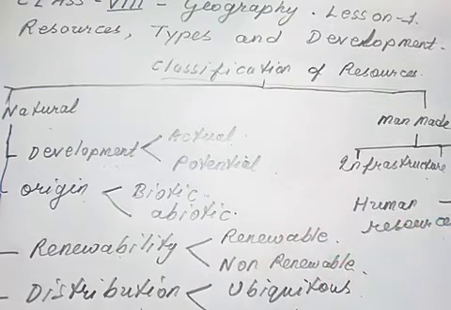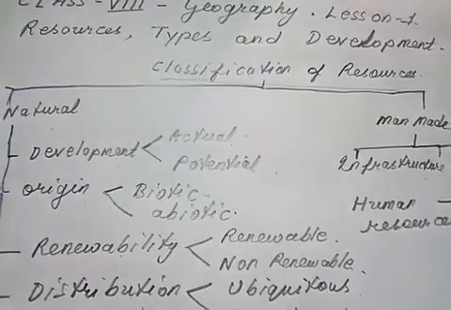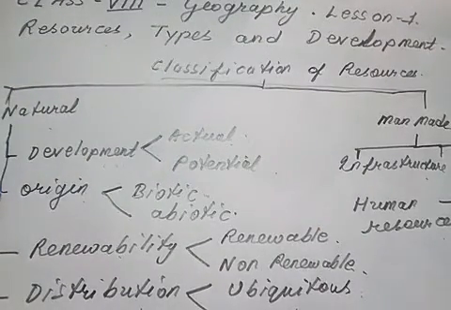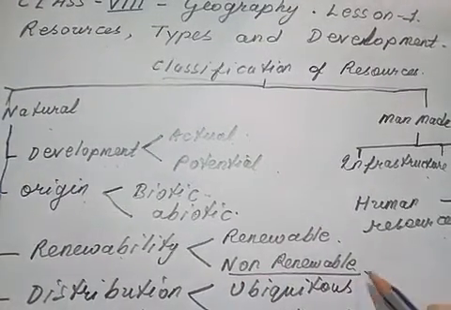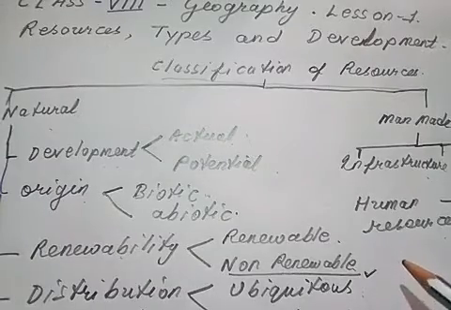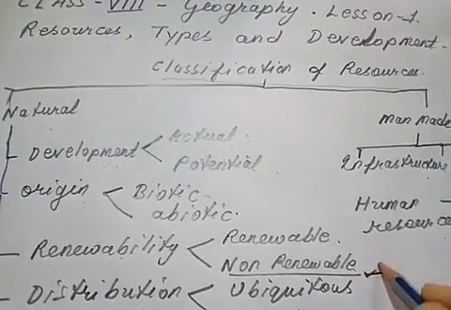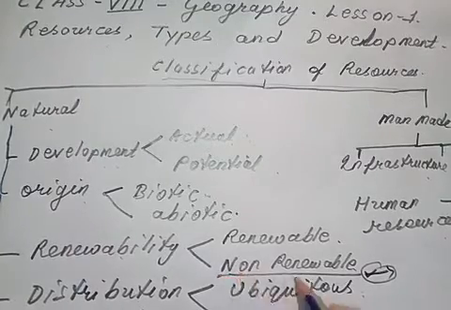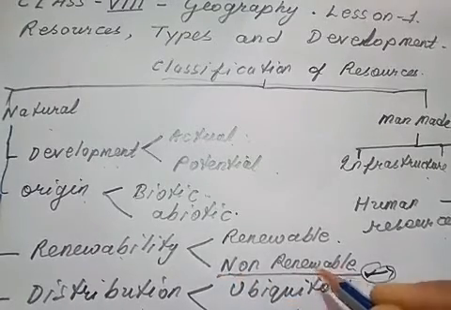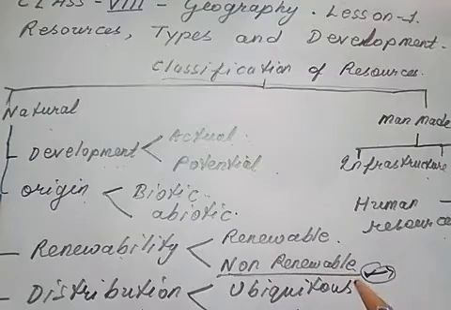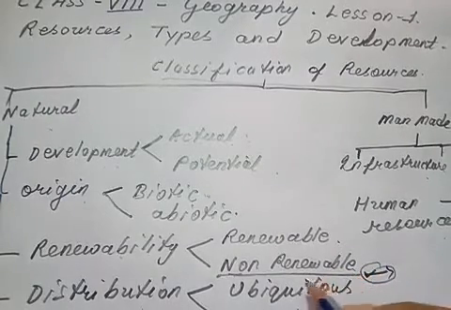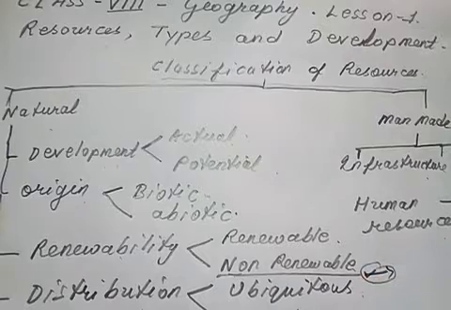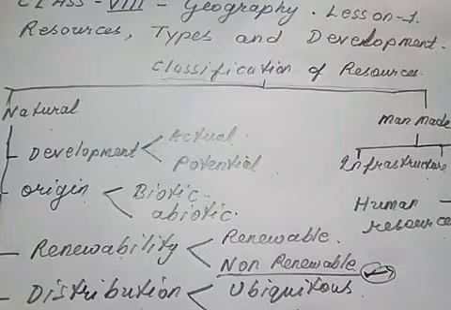After once use we can revive and reuse them. Non-renewable resources are those which must be conserved. In the remaining part of the chapter we will discuss mainly non-renewable resources. We put emphasis on them because more than 80 to 90% of the resources we are still using, like coal, petroleum and natural gas, are non-renewable.